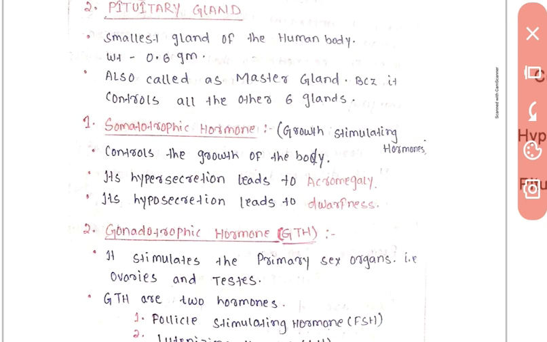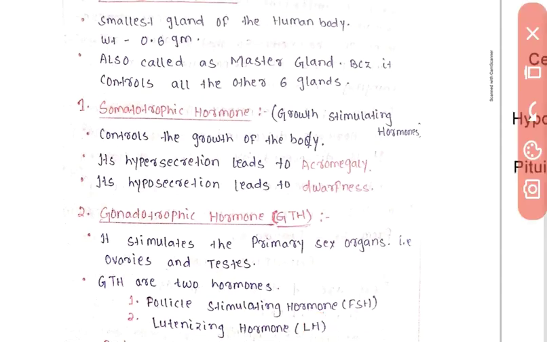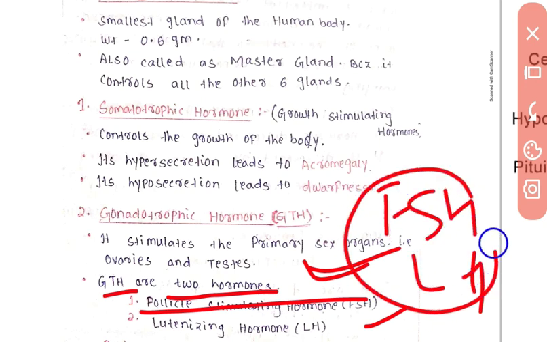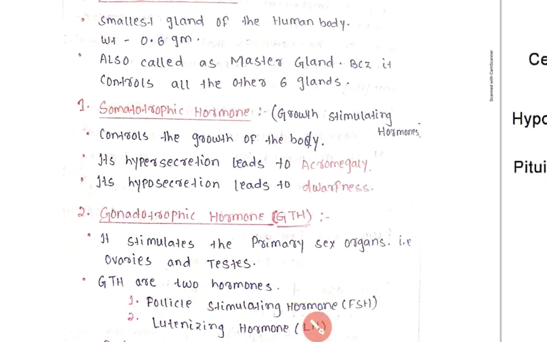So gonadotrophic hormone stimulates the primary sex organs like ovaries and testes. GTH consists of 2 hormones: follicle stimulating hormone and luteinizing hormone, which are FSH and LH, which are responsible for the gonads, or testes and ovaries.